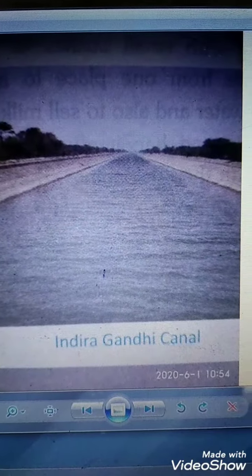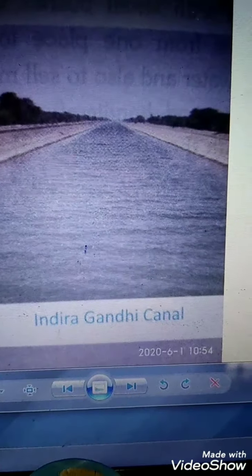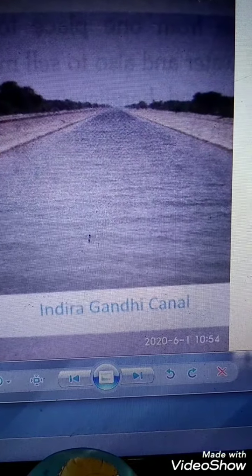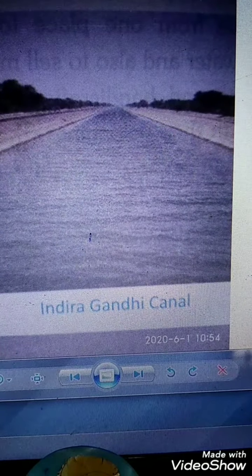Students, look at this picture. This is the picture of the Indira Gandhi Canal that is constructed by the government. The Indian government constructs a canal so that our Rajasthan becomes green, isn't it? Because this region is mostly covered with sandy areas, desert region, farmers find it difficult to grow their crops. So the government provides a special facility by constructing a canal. The name is Indira Gandhi Canal. I told you before, this is the picture of the Indira Gandhi Canal, isn't it?